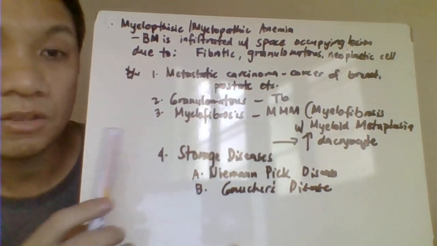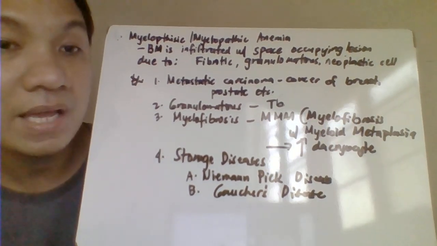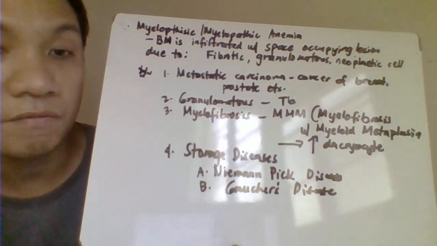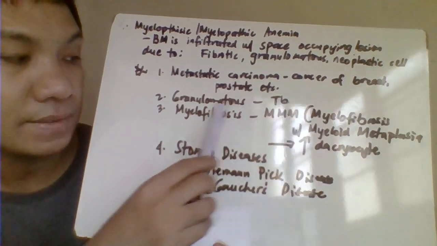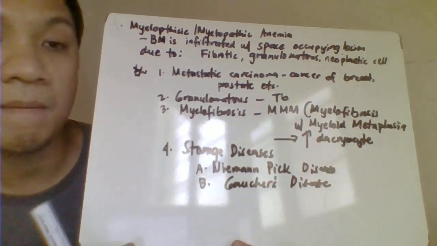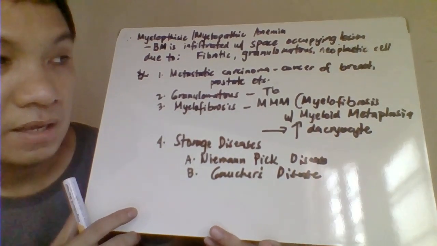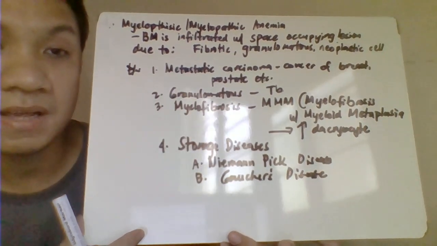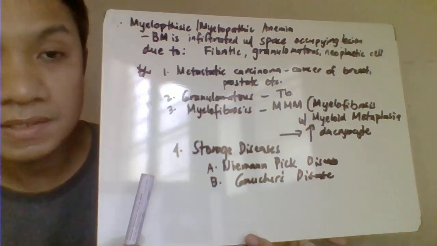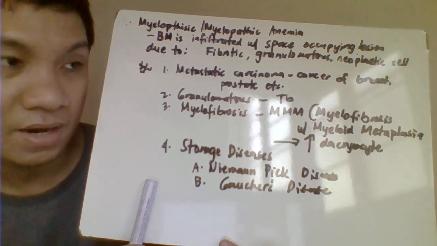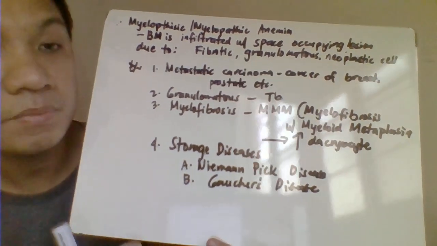Metastatic carcinoma related to your cancer. So usually pag cancer, the cancer cells here try to proliferate. It could go to your bone marrow, affecting the production of your bone marrow with your blood cells. Granulomatous in the case of your tuberculosis. Myelofibrosis with your MMM. That's your myelofibrosis with your myeloid metaplasia. So this is characterized by the presence of your teardrops or your dacryocyte. Storage diseases, in a case, for example, of your Niemann-Pick disease, Gaucher disease, again, they're still part of your myelopathic.